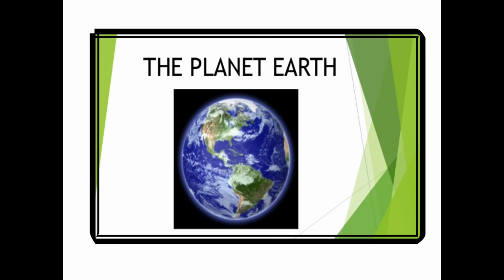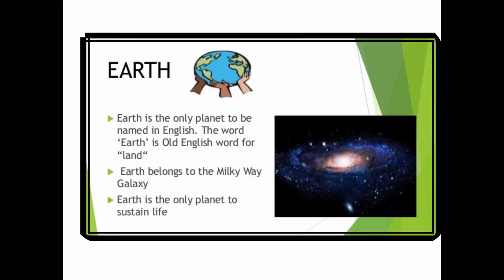The Earth is a unique planet of the solar system. It is the only planet on which life exists. This is because the conditions required to support life are found only on the Earth. So now let us see what these conditions are.